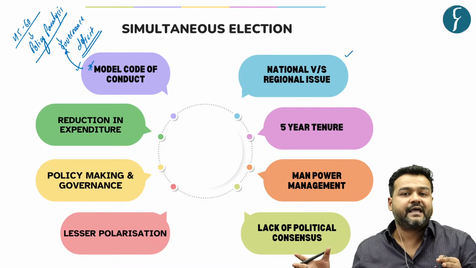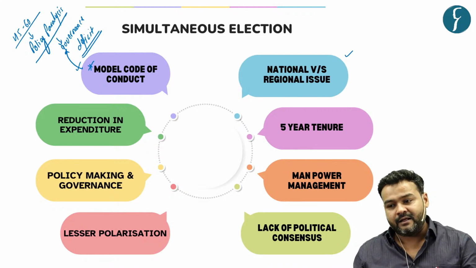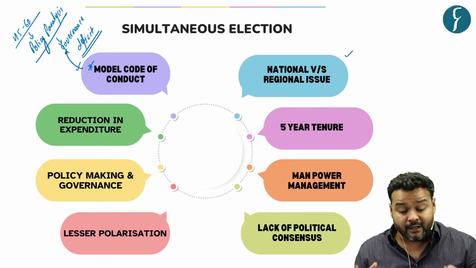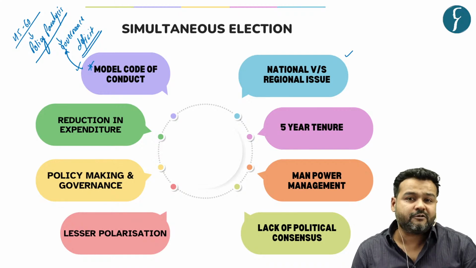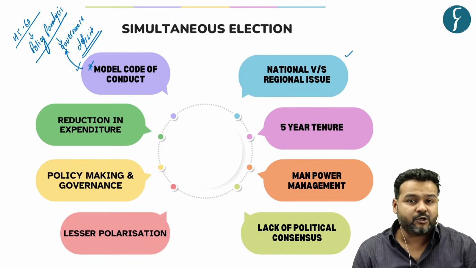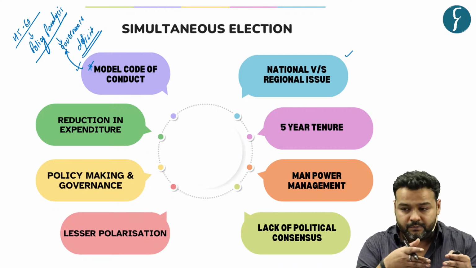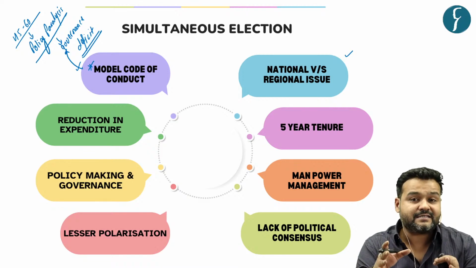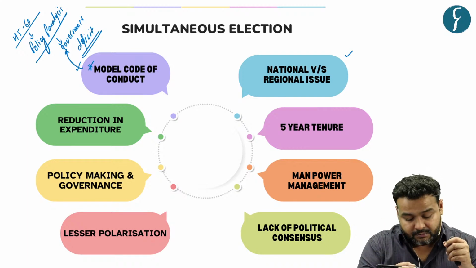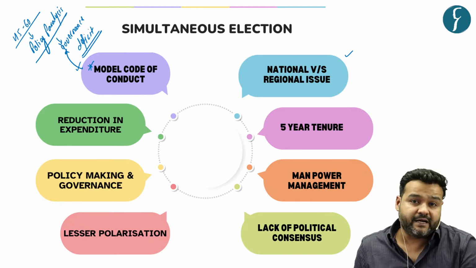So the rest of the time would be free for government to implement policy and announce schemes, and the apparatus at district level or commissionerate level or state level would be free from the imposition of MCC, and there would be no policy paralysis and deficit. So they argue that simultaneous elections should be there, so that the governance machinery gets suitable time to deliver.